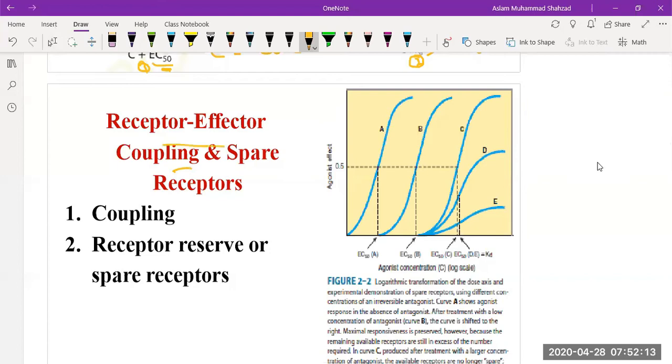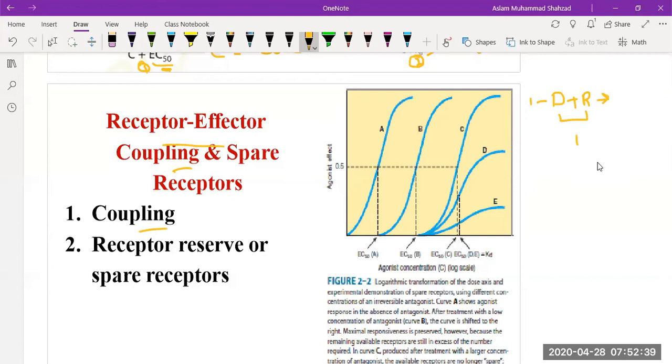When we talk about what coupling is, you have to first understand the receptor and drug relationship, what a drug actually does to the receptor. So the first thing a drug does when it binds with the receptor is change the receptor.